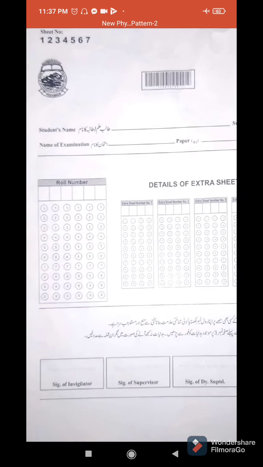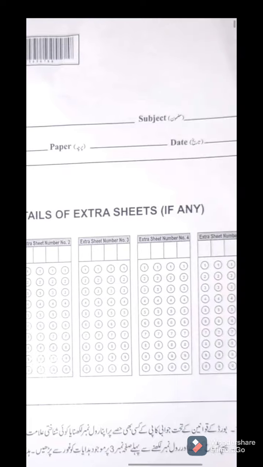And this time you'll be having e-marking, that is the electronic marking, for which you will have this kind of sheet, right? On this sheet, the first thing that you have to write is your name, that is the student's name, right? So here in this blank you have to write your name, then you have to mention your subject. Of course it may be physics or English, right? And then next is the name of examination, that is of course the annual examination, and then paper.